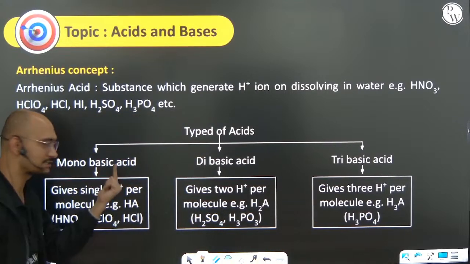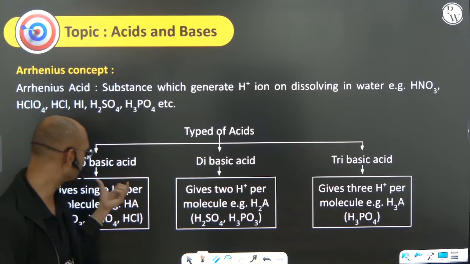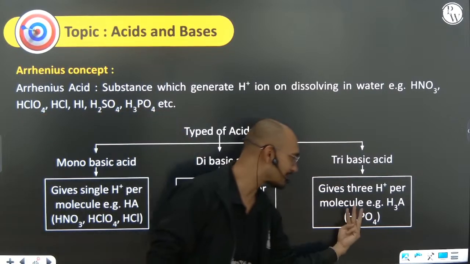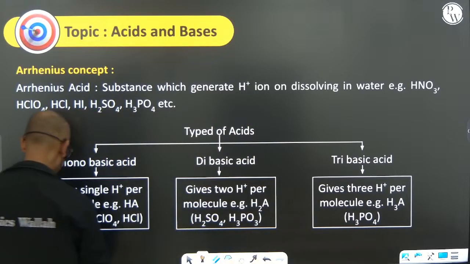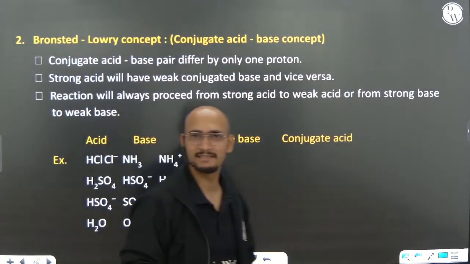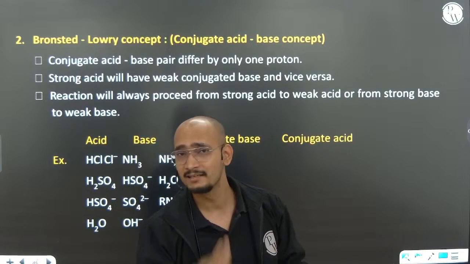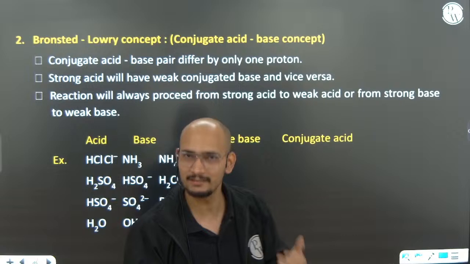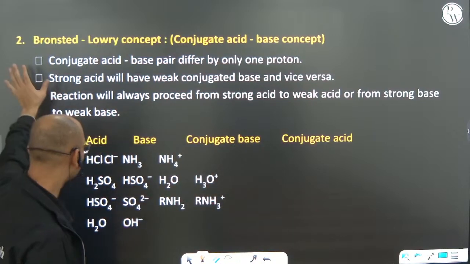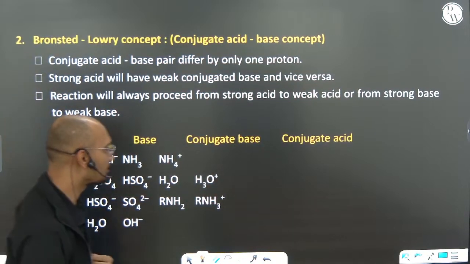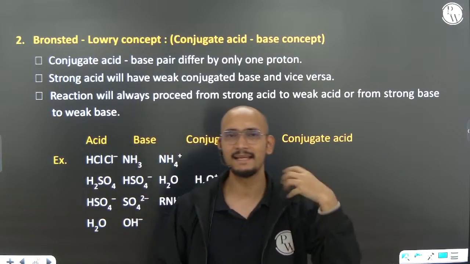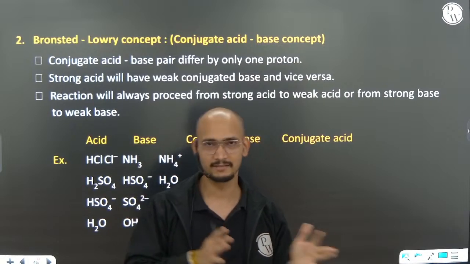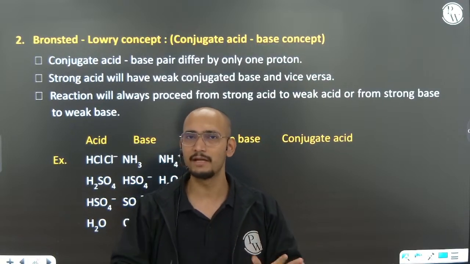If something gives 1 H+ ion, it is monobasic. If something gives 2 H+ ions, it is dibasic. If something gives 3 H+ ions, it is tribasic. Same thing for bases also. If a base gives 1 OH minus, it is monoacidic. 2 OH minus, diacidic. 3 OH minus, triacidic. Now, the Bronsted-Lowry concept says that acids are those things that donate H+ ions. Then you ask, what is the difference? No difference. Arrhenius acids and Bronsted acids are the same by definition.